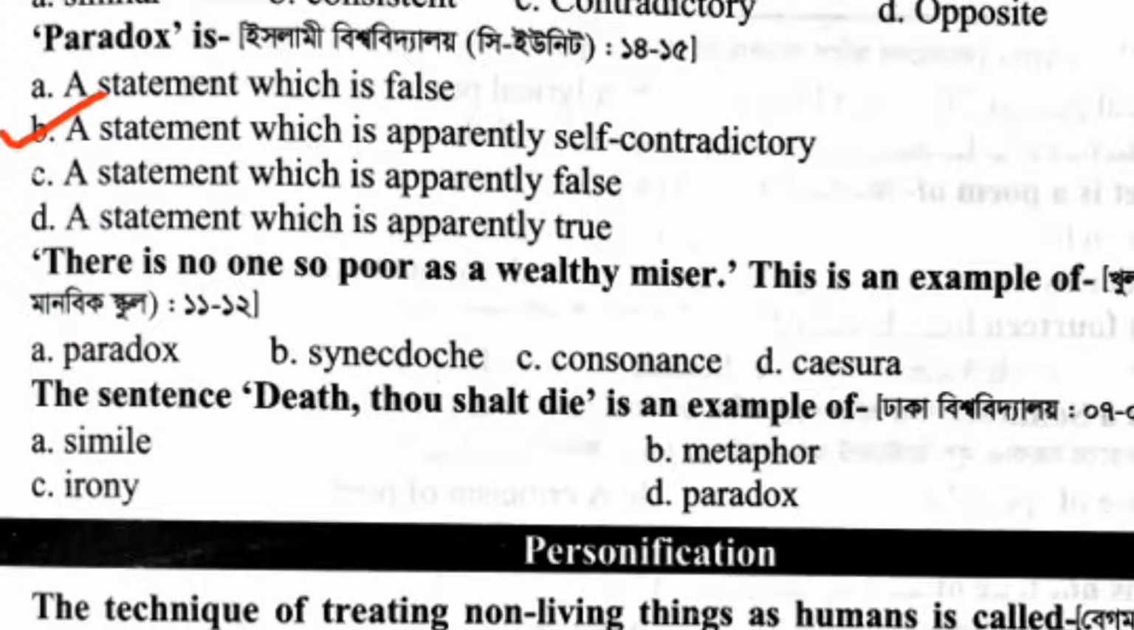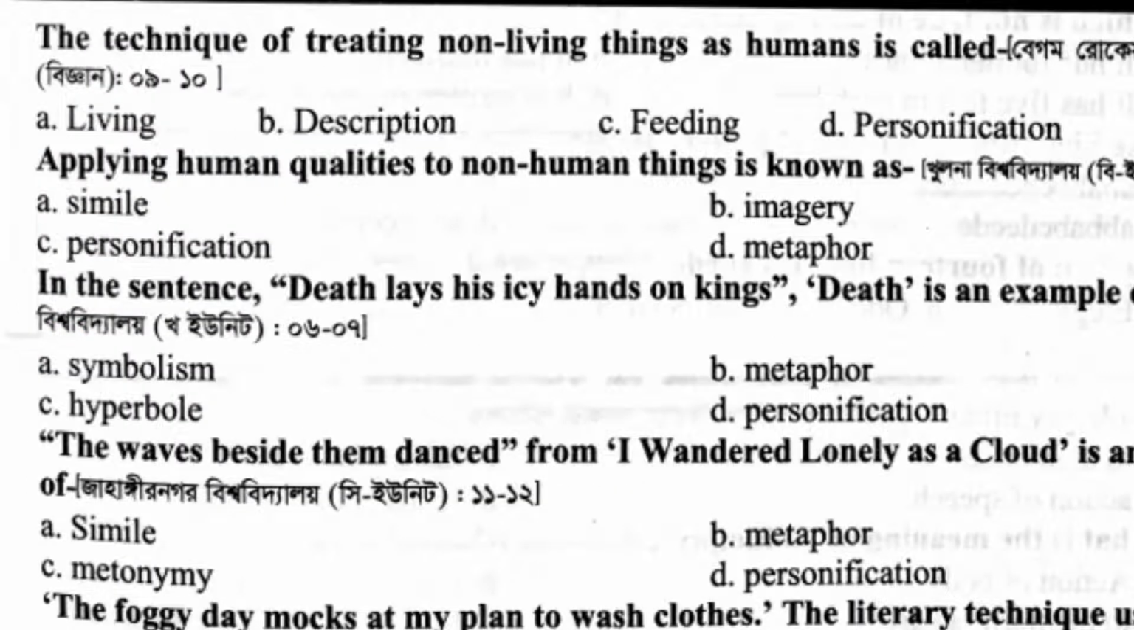There is no one so poor as a wealthy miser. This is an example of paradox. The sentence, death though salt die, is an example of paradox. The technique of treating non-living things as humans is called personification. Applying human qualities to non-human things is known as personification.